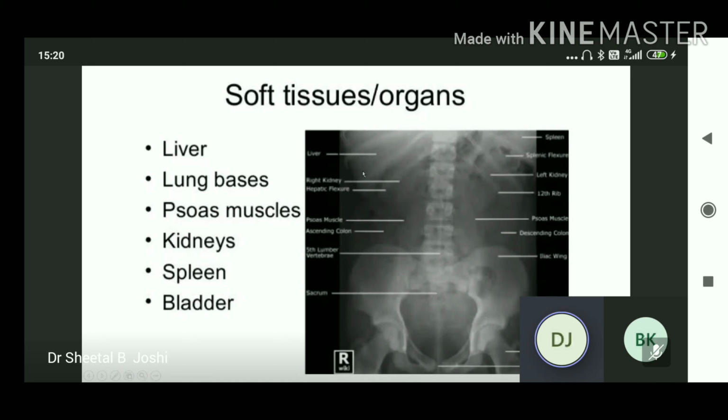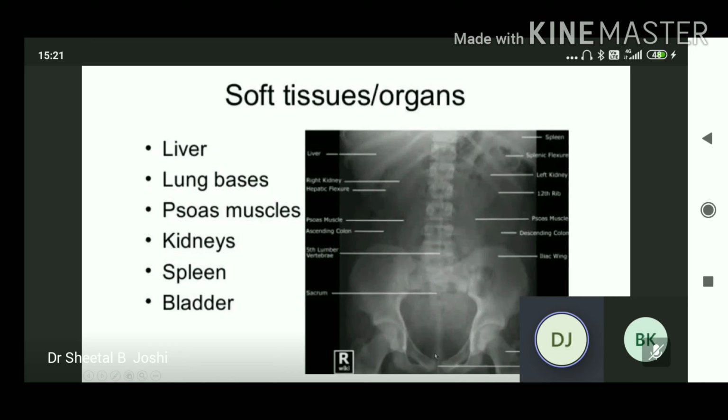Again here, liver under the right dome of the diaphragm, the right kidney, hepatic flexure of the colon, the margin of the psoas muscle, the ascending colon, fifth lumbar vertebra, the sacrum, the sacroiliac joint, iliac crest, descending colon, the psoas muscle lateral margin, the 12th rib, the left kidney lower pole, the splenic flexure, and the spleen.